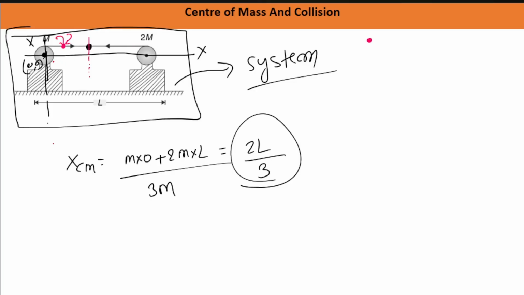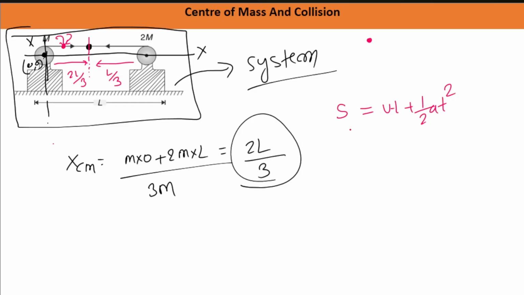So for collision, this m mass motor should move by a distance of how much? 2L by 3. And this will move by a distance of how much? L by 3. So we have to calculate in how much time it will go there. So we have to find the time. This motion is happening under a constant force equal to tension, that is given in the question as F. So we can use the equation S equal to ut plus half at square, because this is a case of constant acceleration, because the force acting on this motor is constant.